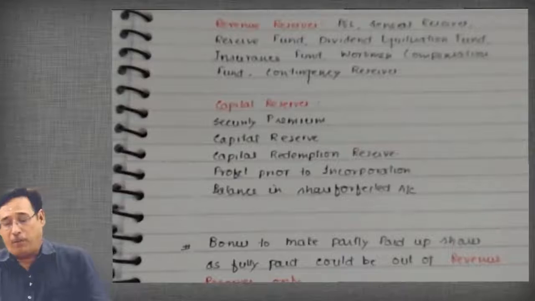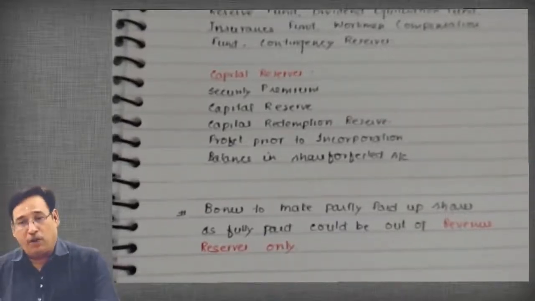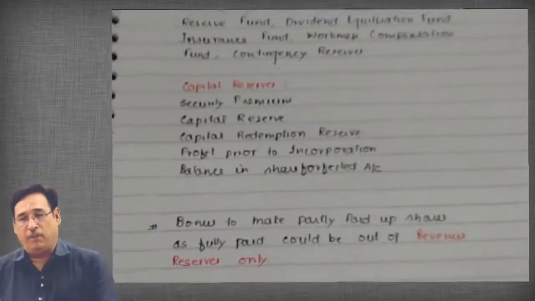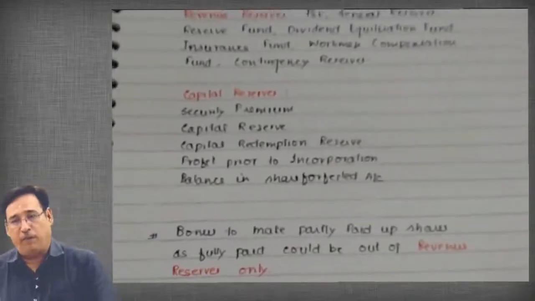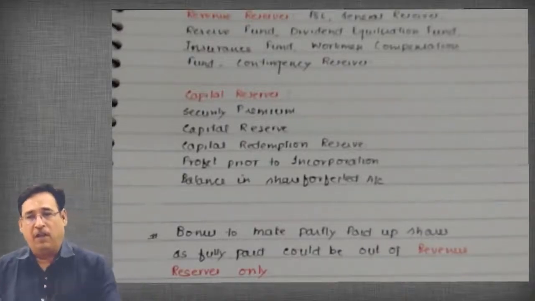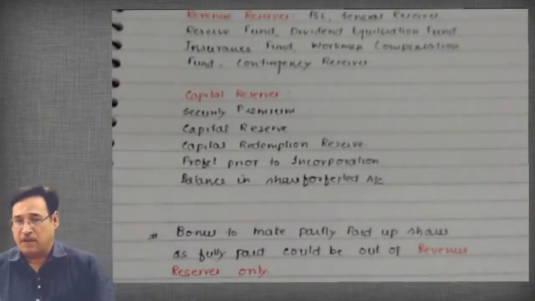So important point is that whenever you are going to make a bonus issue, first of all, you need to be absolutely clear that whether the bonus is being actually made to fully paid shares or it is being made to make the partly paid of shares as fully paid, then accordingly you are going to utilize the reserves.